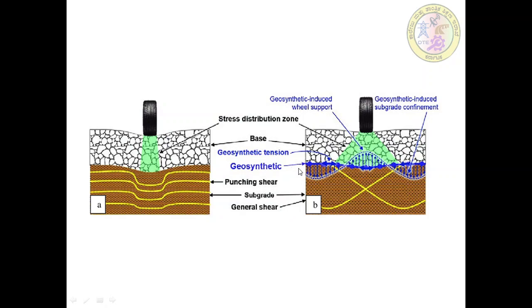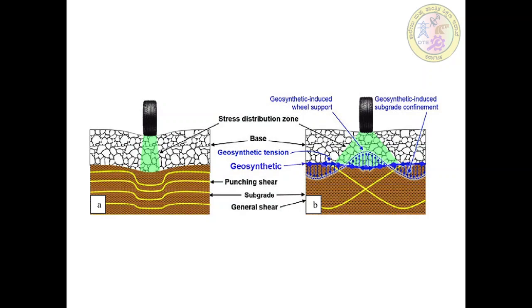While providing the geosynthetic, there will be the function of the separation of the boulders and the soil mass. Here you see there is no punching shear and the stress distribution will be the same as the condition where we have a hard soil. So we have to provide the geosynthetic here. Geosynthetic for separation.